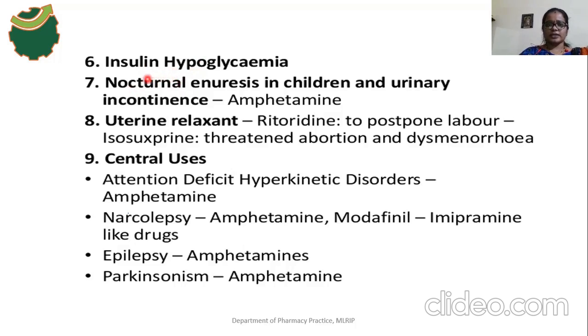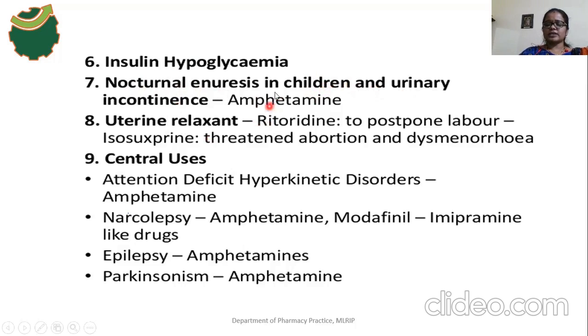Okay, and the seventh point is nocturnal enuresis in children. It means involuntary urination that occurs at night time. Okay, especially it occurs in children. And it is urinary incontinence.